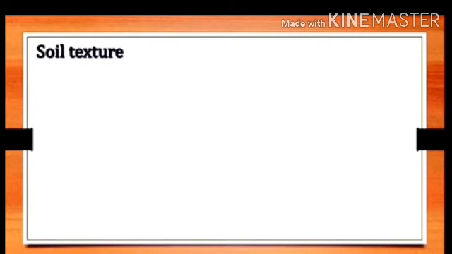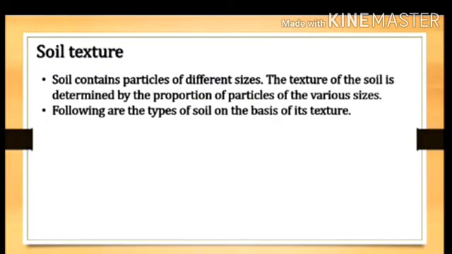Now see the soil texture. The soil has different colors because of the soil texture. Soil texture means their appearance. Soil contains particles of different sizes. The texture of the soil is determined by the proportion of particles of the various sizes. Following are the types of soil on the basis of its texture. There are again different types of soil according to their texture, according to the particle size.